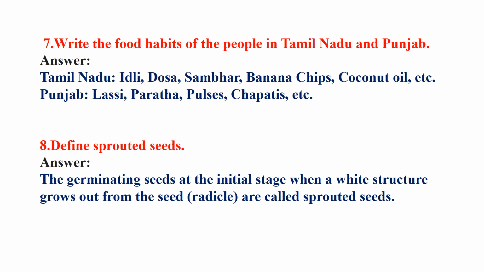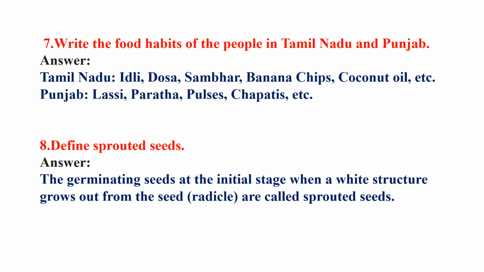Okay. Now define sprouted seed. I have shown you in a video class, that was your revision class, how sprouted seeds look. What are those? Actually, the germinating seed at the initial stage, when a white structure grows out from the seed, also called the radicle in biology, is called a sprouted seed.